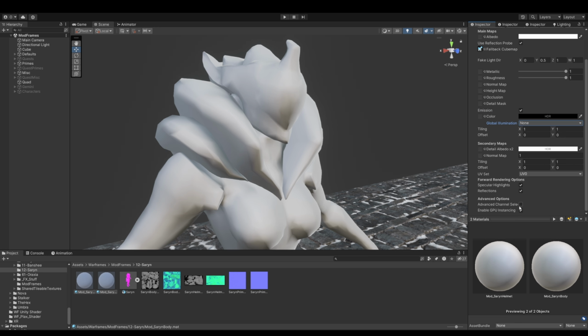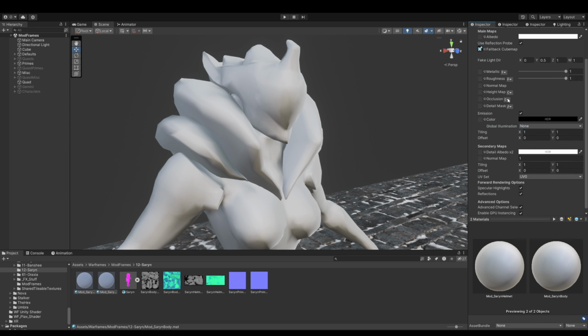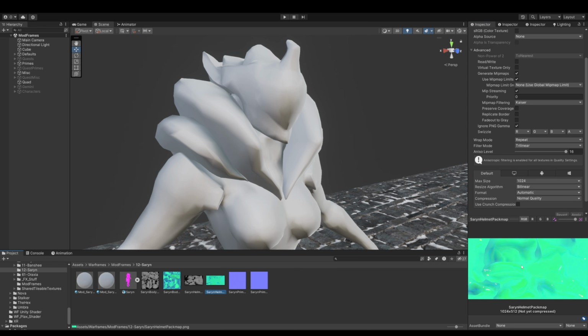And then we need to turn on advanced channel selection. And once that is enabled, we need to make sure occlusion is using green, roughness is using blue, and metallic is using red. This is because this is the setup we have for these textures, but whatever setup you're using is what you want to do.